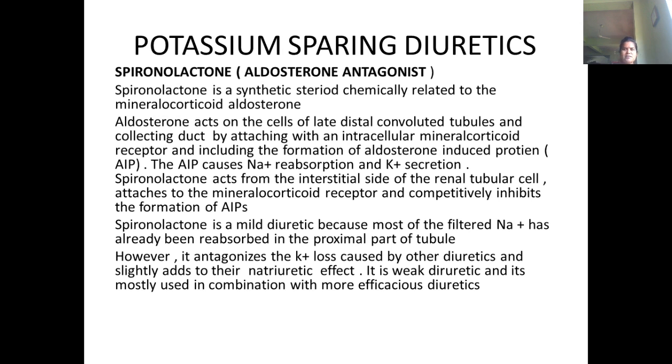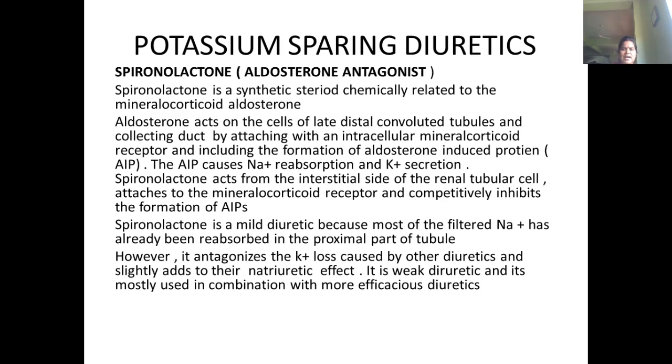Spironolactone is generally a steroid chemical, mostly a mineral, related to the mineralocorticoid aldosterone. Aldosterone generally acts on the cells of the late distal convoluted tubules and collecting ducts. How?